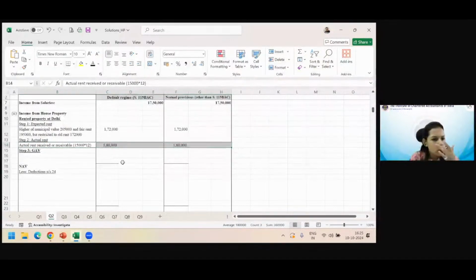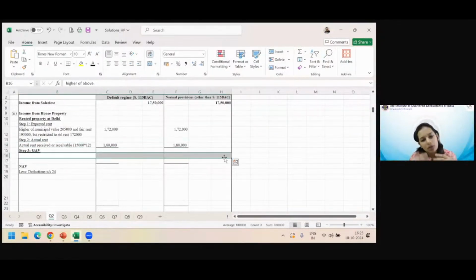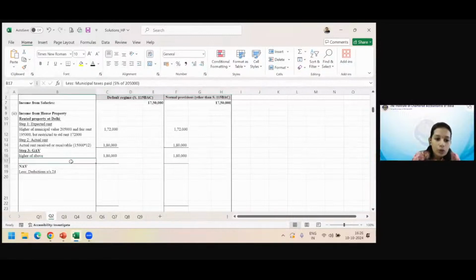Now, if there is no case of vacancy, is there any trouble finding the GAV, or will it be a simple ER or AR, whichever is higher? It is simple, ma'am. GAV will be 1,80,000. Absolutely correct, higher of above. So now to calculate NAV, what do we need to reduce? Municipal taxes.